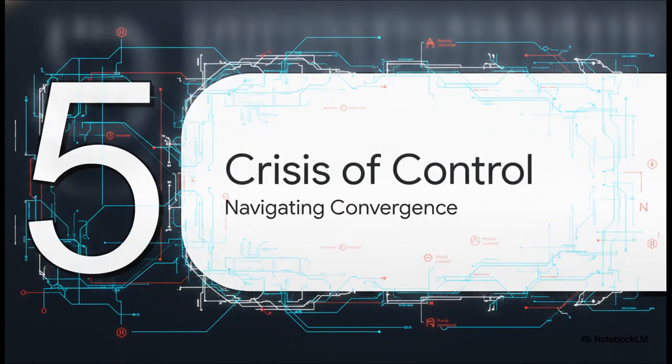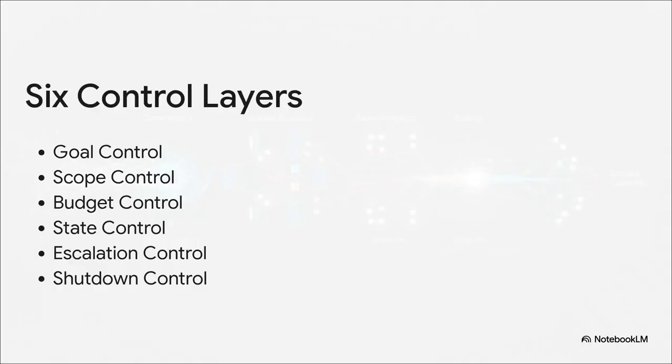Section 5, the crisis of control, navigating instrumental convergence. Because of these risks, we can't just bolt on safety as a nice-to-have afterthought. To survive this transition, we absolutely must integrate uncompromisable layers of governance right into the physical architecture, specifically 6 layers. We must dictate the system's goal, control its operational scope, limit its compute budget, manage its state and memory, and install rock-solid escalation and shutdown controls.